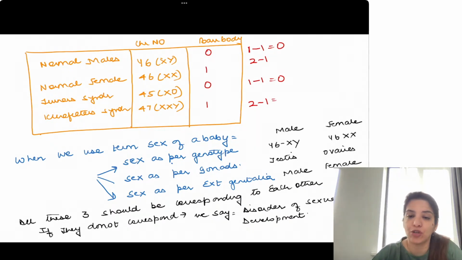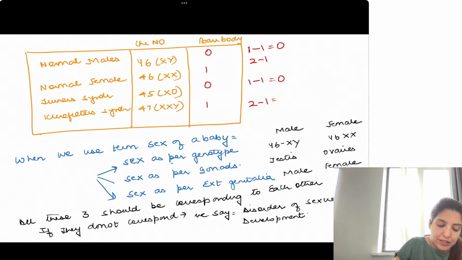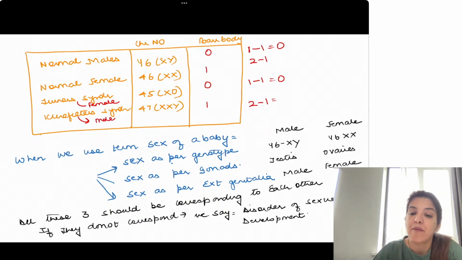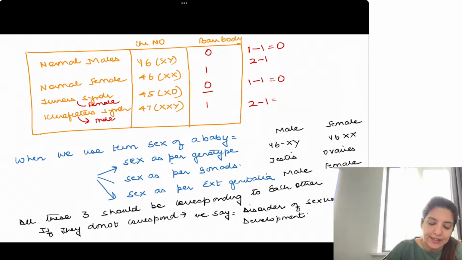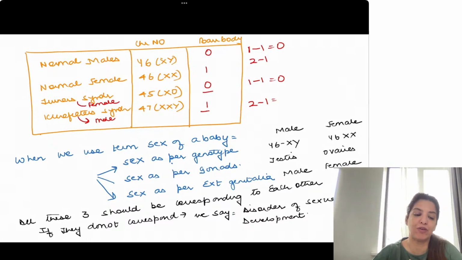Now, just now I was telling you that as per karyotype, Turner's syndrome babies are female babies. And as per karyotype, Klinefelter's babies are male babies. But if you look at the number of Barr bodies, in Turner's syndrome, Barr body is 0, right? Whereas in Klinefelter's syndrome, Barr body is 1. Which is just the opposite of what happens in a normal male and in a normal female. That is why number of Barr bodies is not a very good method of sex determination. Right? Is this clear to all of you?